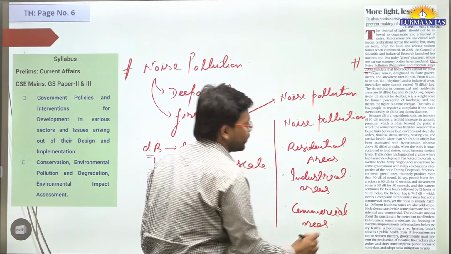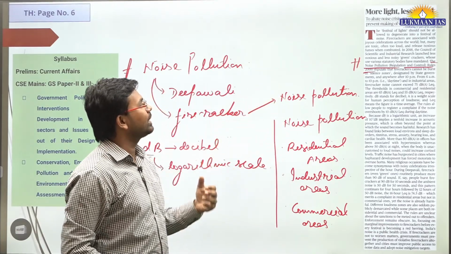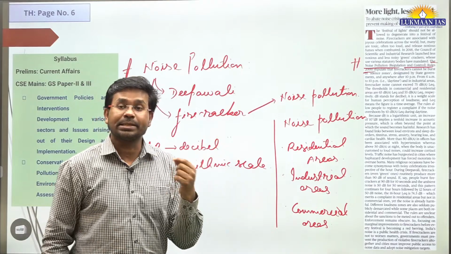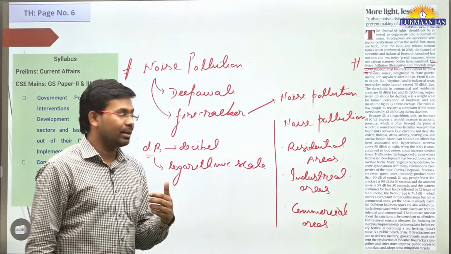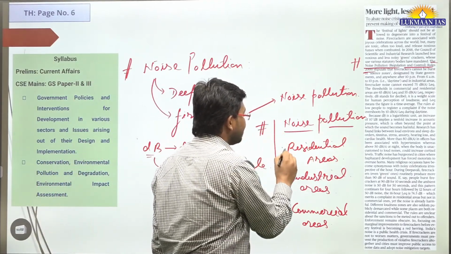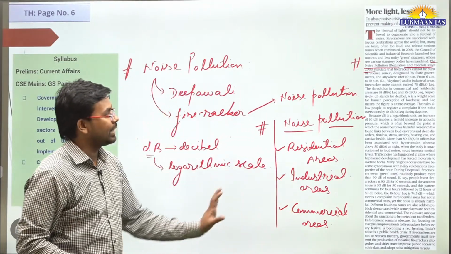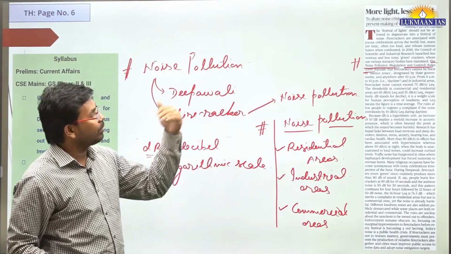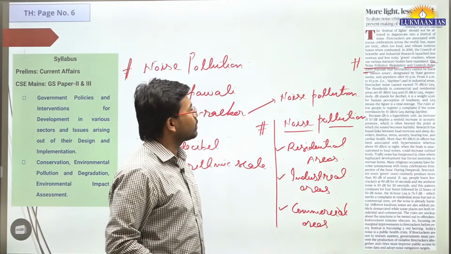Through this article the author says it is a festival of light, not a festival of sound. Although noise is allowed to a certain limit, beyond that limit people have the right to report against it. And for that we have the Noise Pollution Regulation and Control Rules 2000.